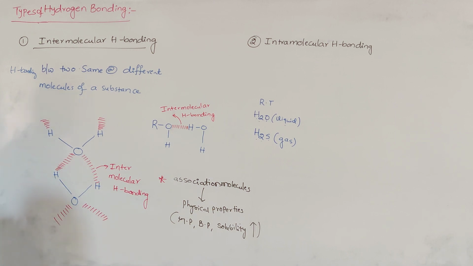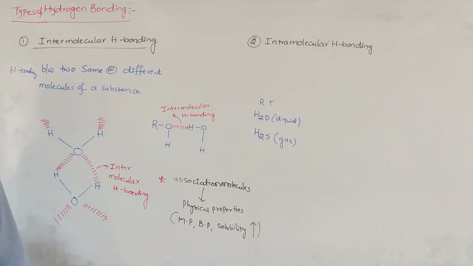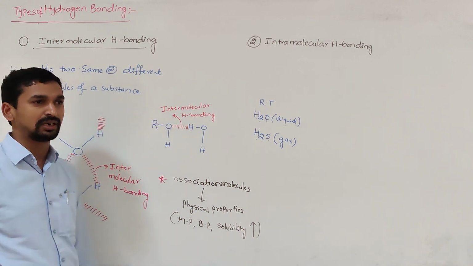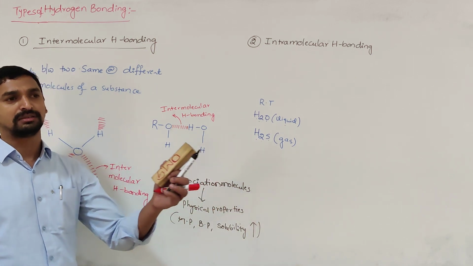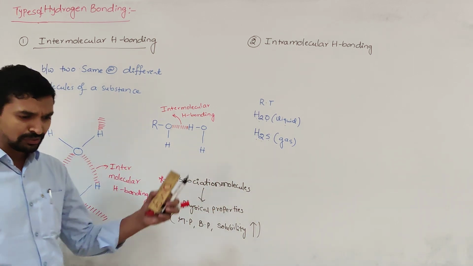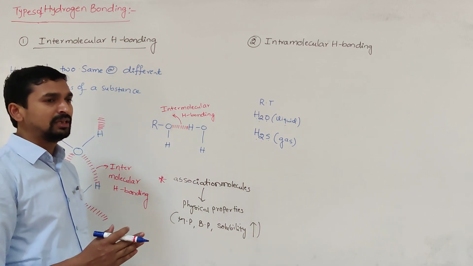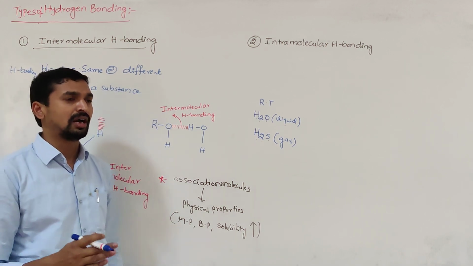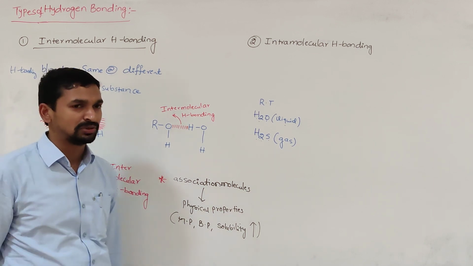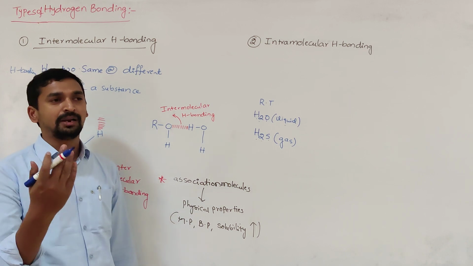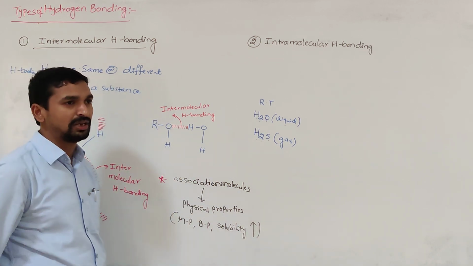Not only that, even the melting points, boiling points or solubilities are also affected by this intermolecular hydrogen bonding. Because of the intermolecular hydrogen bonding, all the molecules come very close together. They are strongly associated. So in order to melt a solid, or to boil a liquid, definitely we need to supply a certain amount of energy. That energy may not be sufficient in some cases because of this association of molecules.